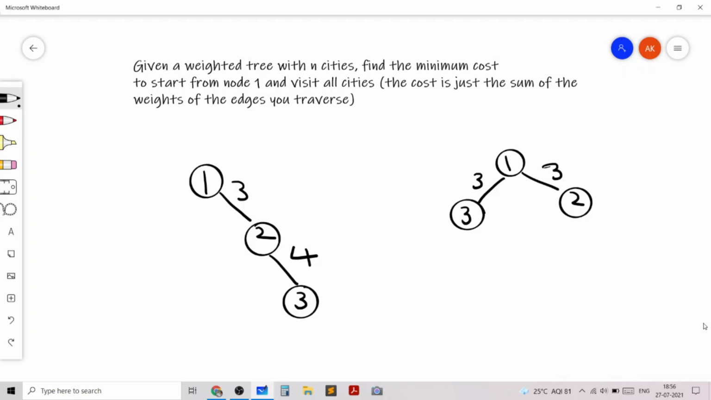So in the first sample test case, we are given n is 3 cities and there are 2 edges connecting them with weights 3 and 4, and the optimal path would be to go from 1 to 2 and then from 2 to 3, and this clearly has a cost of 7, and that's the answer for the first sample test case.